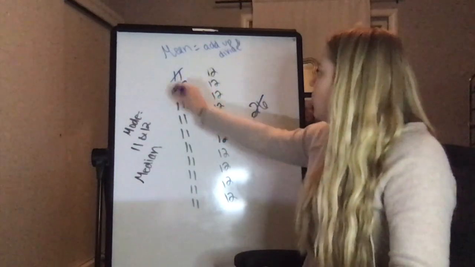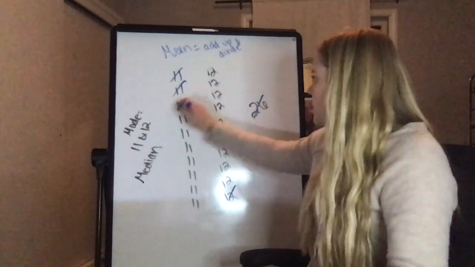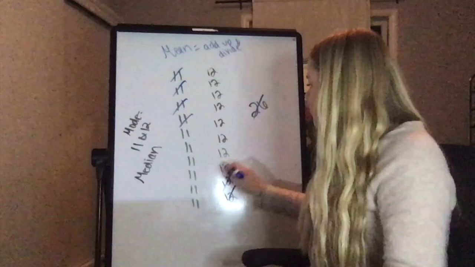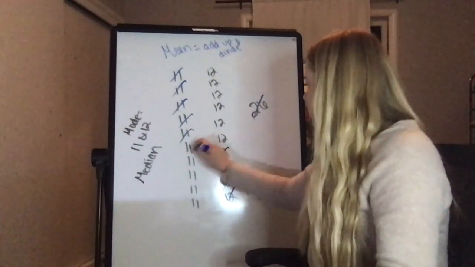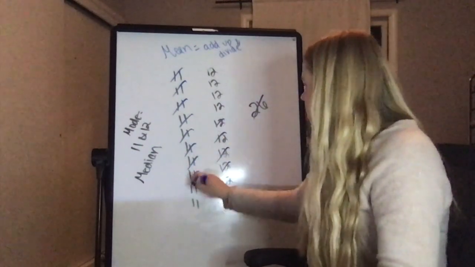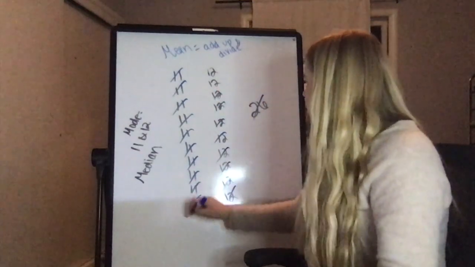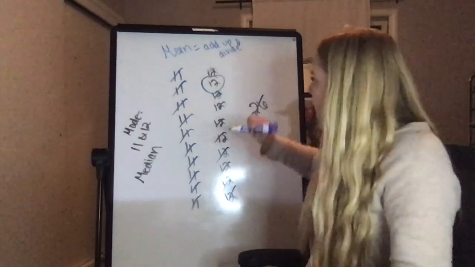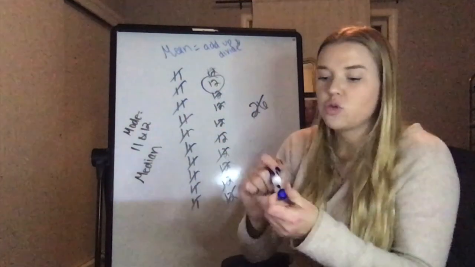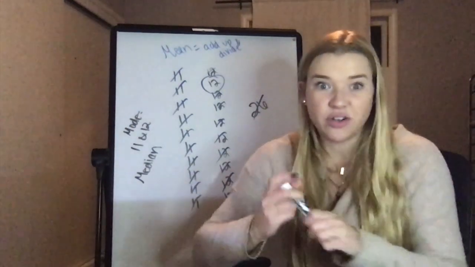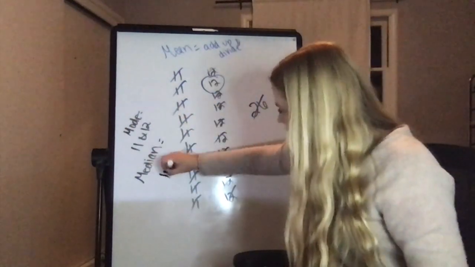Now I've crossed that off, so 1 from the smallest number, 1 biggest number, smallest number, biggest number, and so on, until we have our median, which we found. The only number left over is 12.